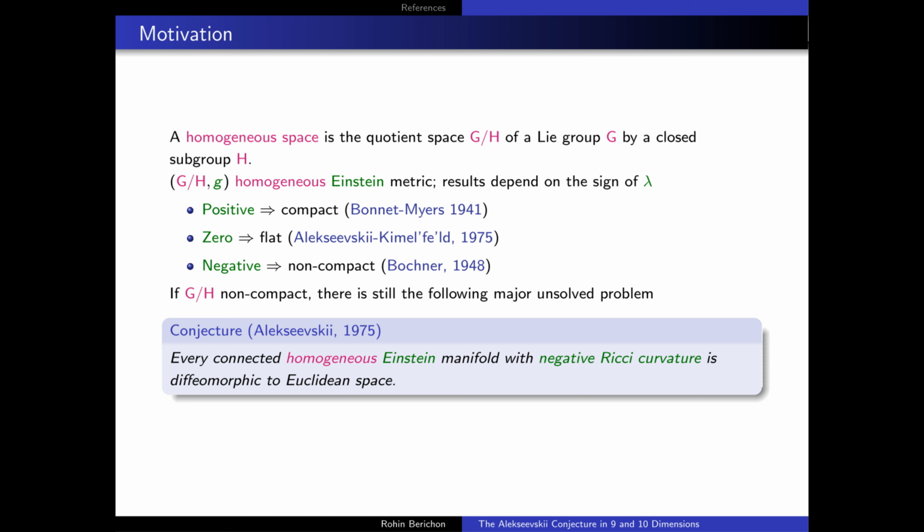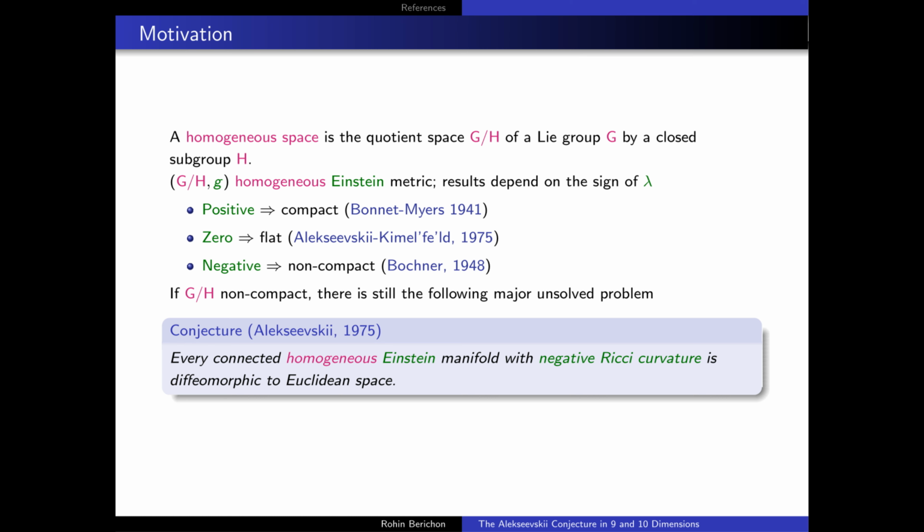If we equip our homogeneous space with a homogeneous Einstein metric, that is a Riemannian metric for which G acts on the Riemannian manifold by isometries, then what we find is actually that the problem from before, whether or not we have existence of Einstein metrics, largely depends on the sign of the Einstein constant.